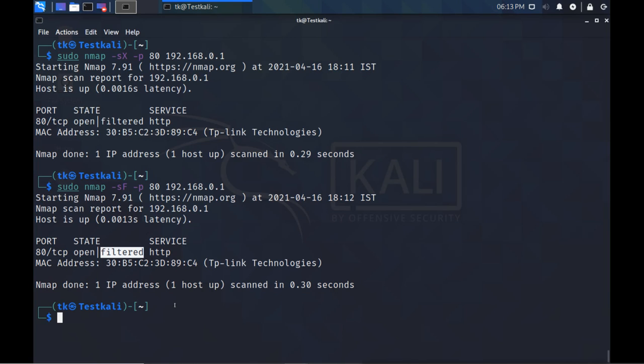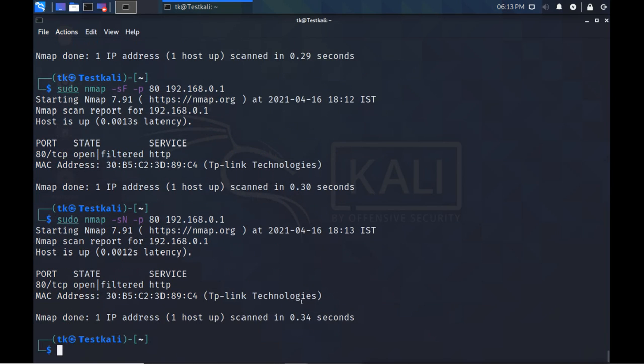Now if we want to do the null scan, then I will use small s and capital N. This is to do the null scan, and I got the same result. So this is how we can do Xmas scan, fin scan and null scan.